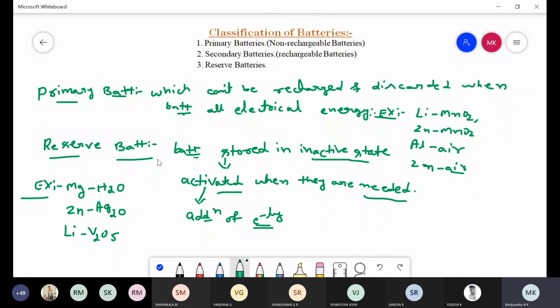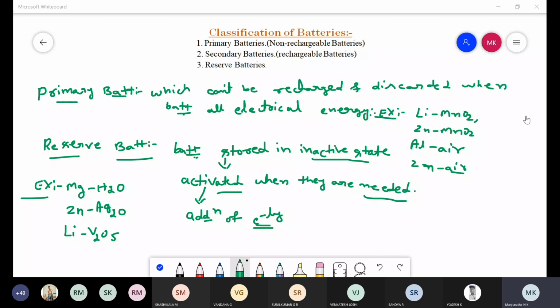Is it clear? Any doubt in these three types of classification of batteries? Primary battery, secondary battery and reserve batteries. With examples, you need to remember the definition. Any doubt in this, you can ask. Is it clear for you?